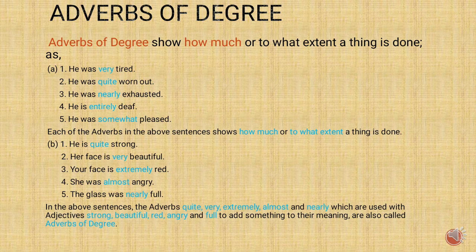In the above sentences, the adverbs quite, very, extremely, almost, and nearly, which are used with the adjectives strong, beautiful, red, angry, and full to add something to their meaning, are also called adverbs of degree, children. Understood, children?